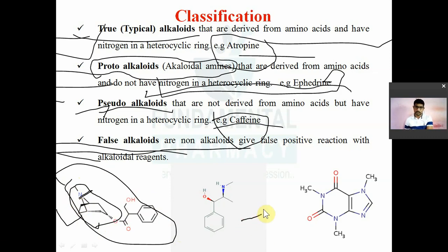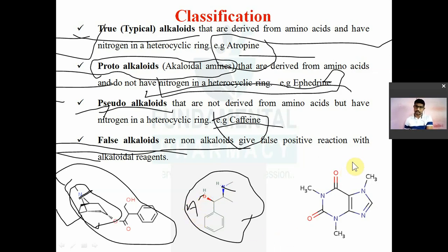Now next you can see here the structure of your ephedrine. Here nitrogen is present. Okay, it is present, but it is not a part of heterocyclic ring. यहाँ पे नाइट्रोजन है लेकिन heterocyclic ring में नहीं. They are known as proto-alkaloids, or they are also known as amino alkaloids. This is the structure of your ephedrine.